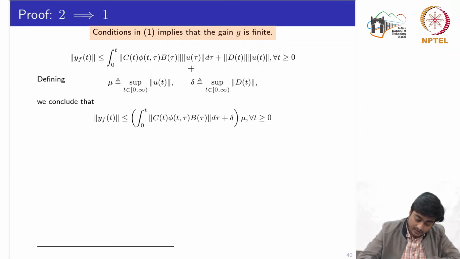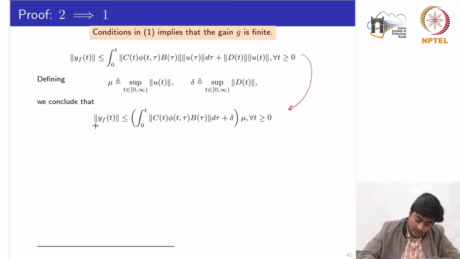Now let's define two scalars, mu and delta. This mu is given by taking the supremum over t belonging to 0 to infinity of the norm of the signal u of t, and delta as the supremum of the norm of the d of t for all t greater than or equal to 0. So by defining these two scalars mu and delta, we can rewrite this equation like this.